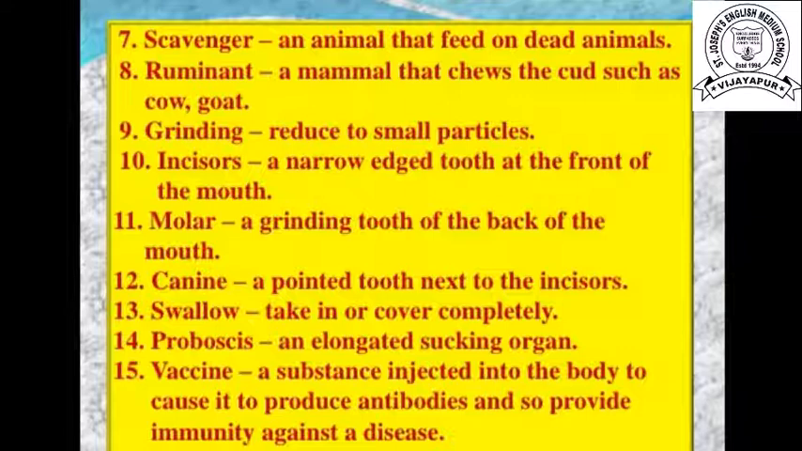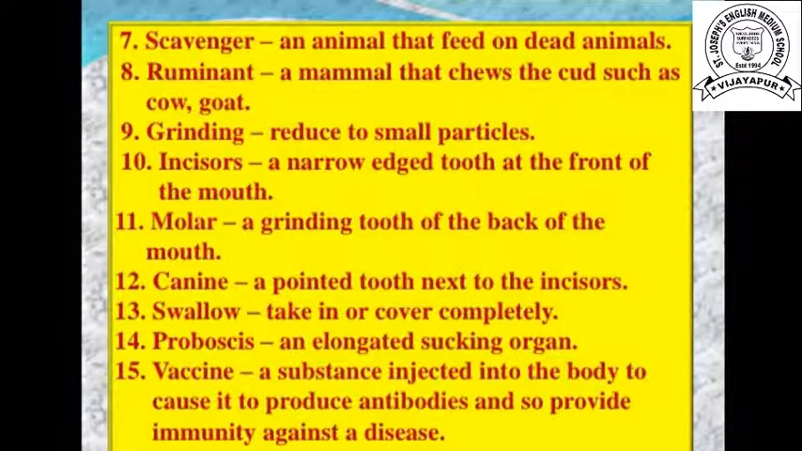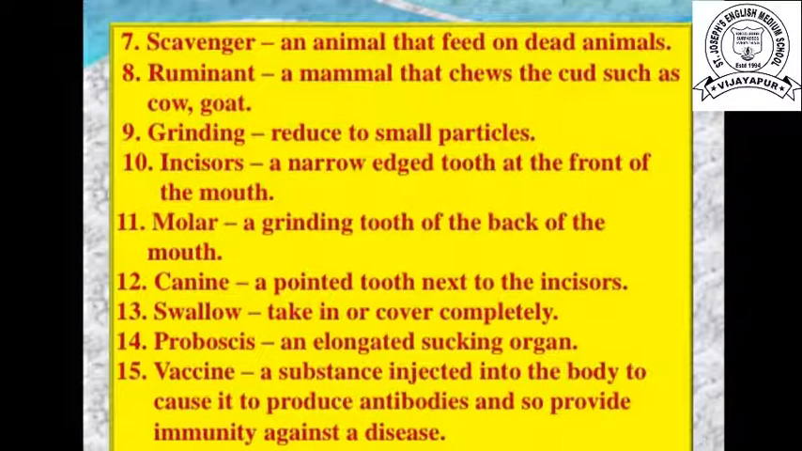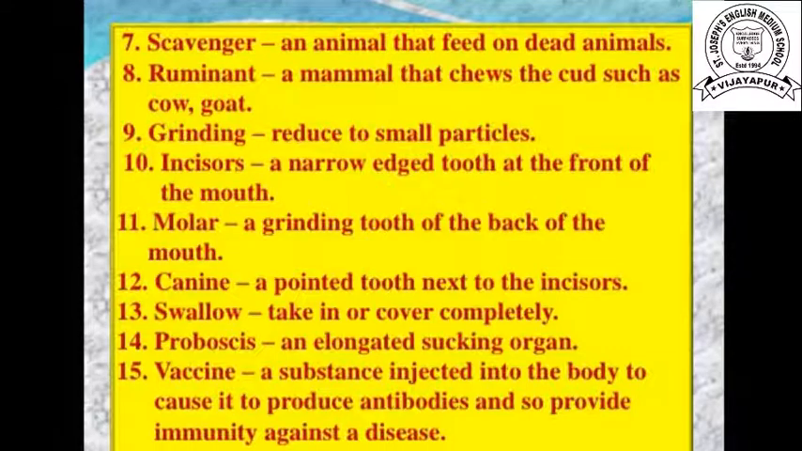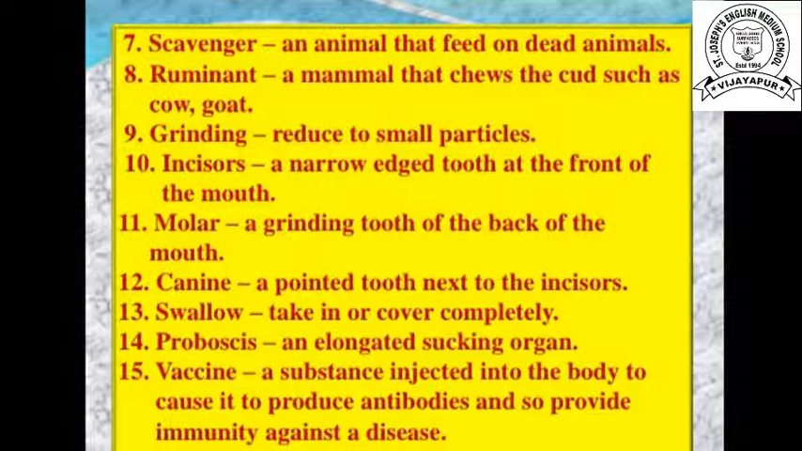11th one, molar. A grinding tooth at the back of the mouth. It is also one type of teeth and it is useful to grind the food. Next, 12th one is the canine. Canine is also one type of teeth. A pointed tooth next to the incisor. After the incisor, the canine is present. It is very sharp and pointed. By using that, the carnivorous and omnivorous animals and scavengers can tear the food.